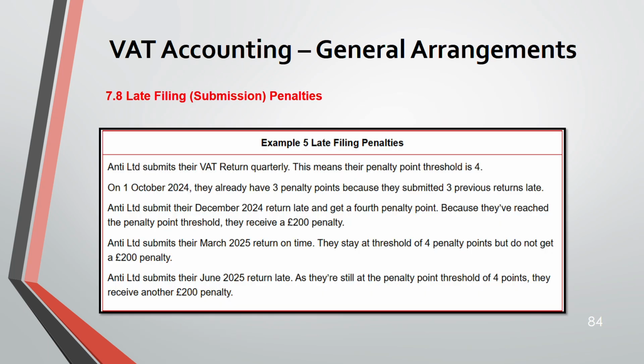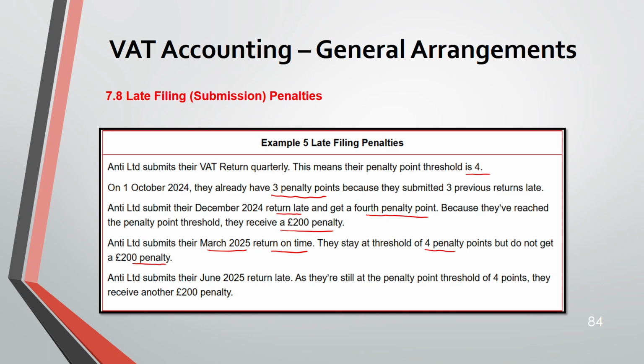So example 5. It's about a company submitting their VAT returns quarterly. They have reached the threshold of 4. On 1st October they already have 3 penalty points. That means 3 previous returns late, and they submitted their December return late and get a 4th penalty point. Because they have reached the penalty threshold, they will receive a 200 penalty. So the next quarter after December is March. This they have returned on time. So they stay at threshold 4, but they do not get a 200 penalty.